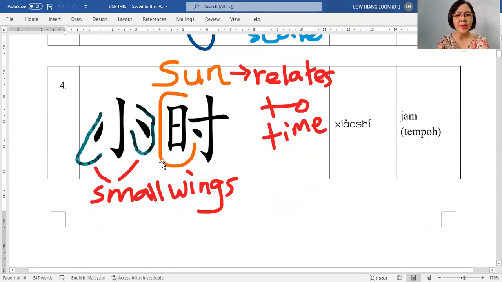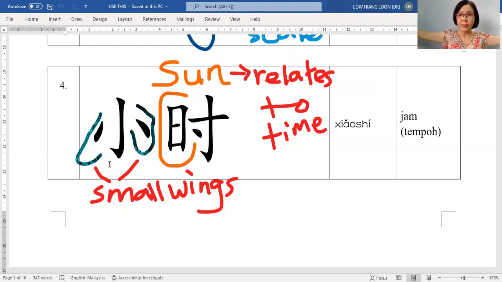Now come to number 4. Number 4, this is 小时. Okay, in level 1, you have learned this 小. 小 you recognize with the small wings. You see, the wings are smaller, so 小. If you see the big wings like that, that is 大. So now you put this down, so 小.